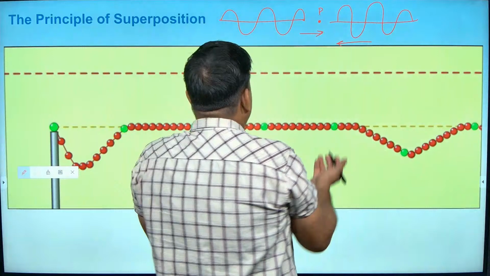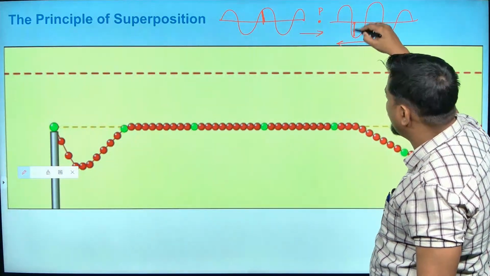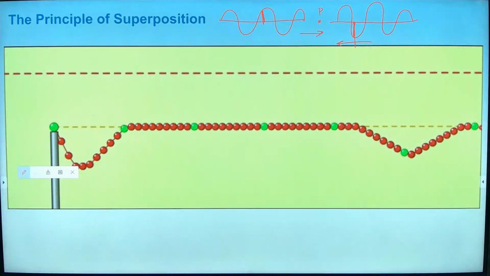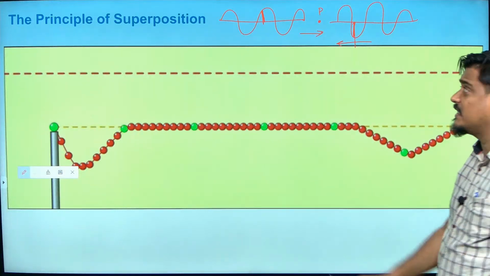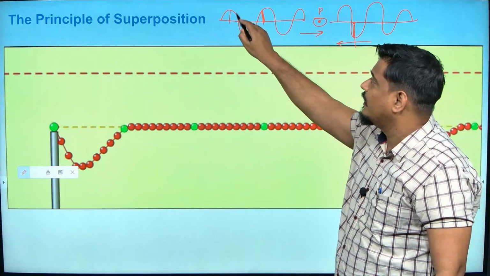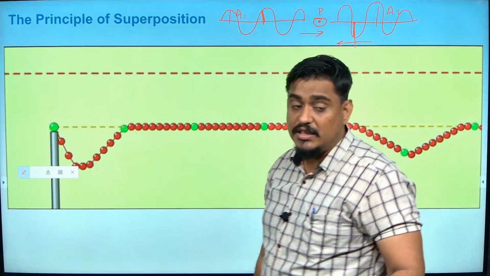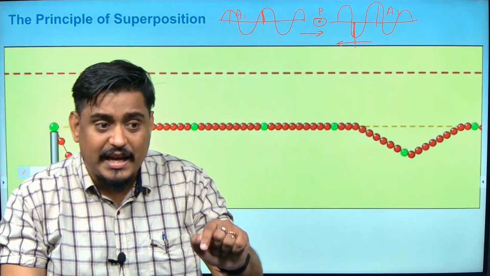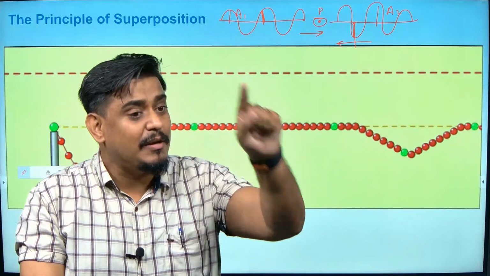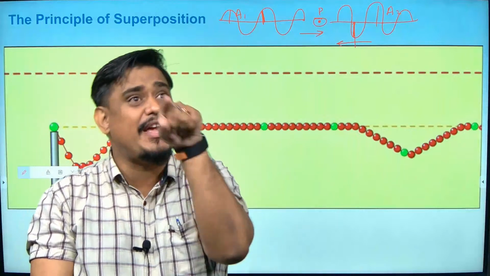Or maybe some random point meets, suppose some y1 from here is meeting and some y2 from here is meeting. Random also can meet. But whatever is the displacement of the particle, if one amplitude is a1 and the other amplitude is a2, then the displacement of particle P can be either a1 plus a2 or minus of a1 plus a2.